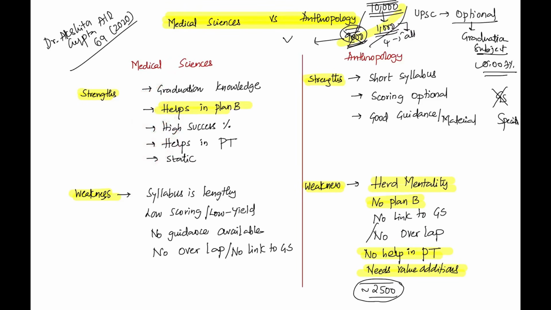The advantages of anthropology are, they say the syllabus is short, you can finish it off easily. It's a scoring optional, I don't know, it's relative. But very importantly, because it is a favorite choice of many of the aspirants, good guidance and material are available in the market, right? Now the weakness, they say, with medical science is that the syllabus is lengthy, but I have recorded a syllabus understanding video.